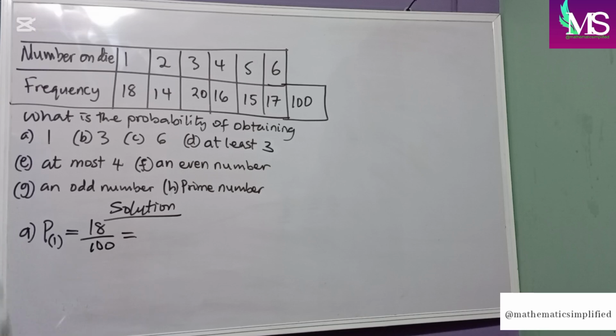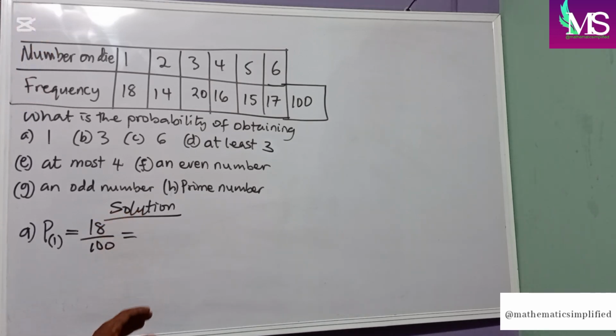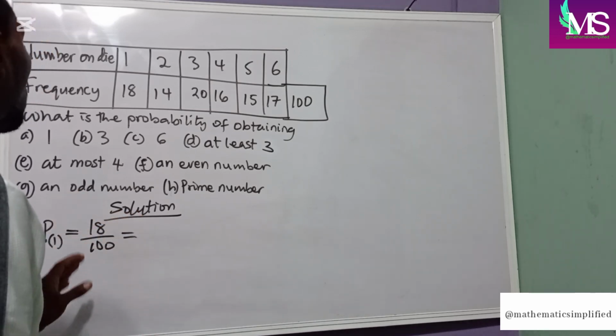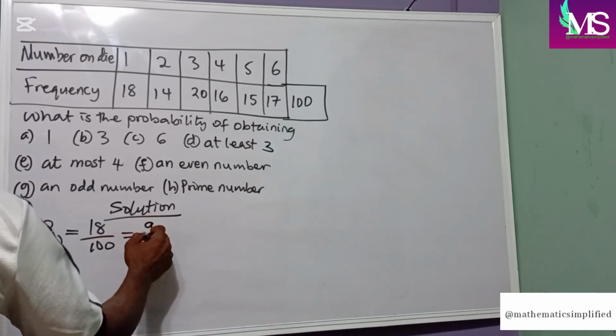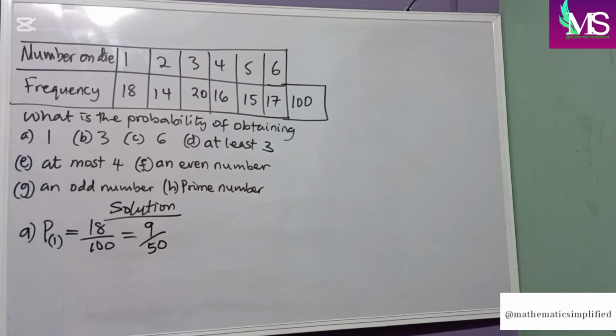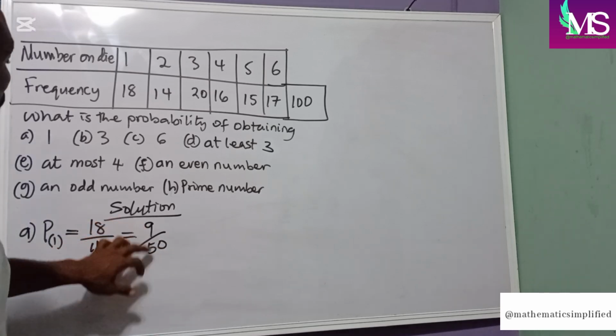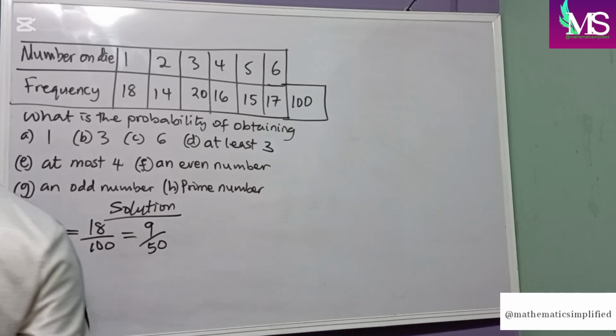Another short thing you should always remember is to break down your probability to its lowest term. 2 can go into 18 to give us 9, and 2 can go into 100 to give us 50. 3 cannot go into the 50, so we leave it as 9 over 50.